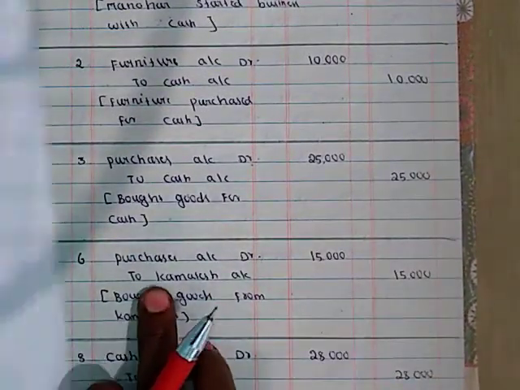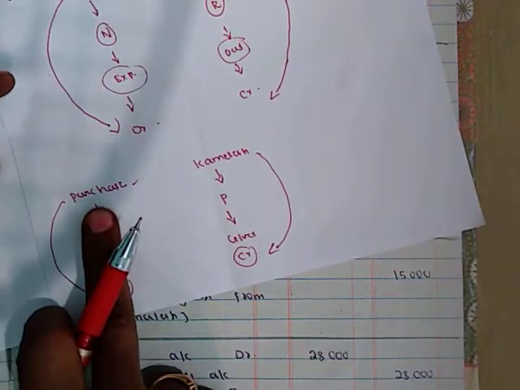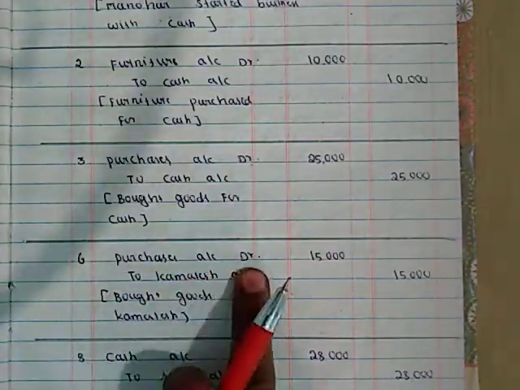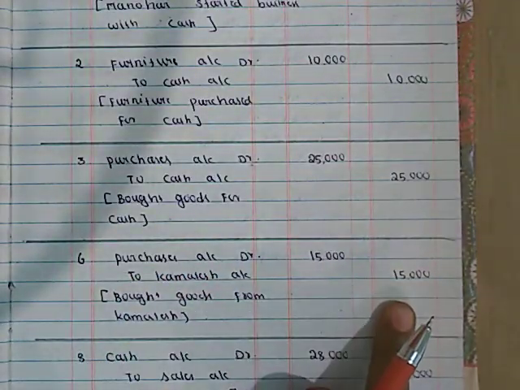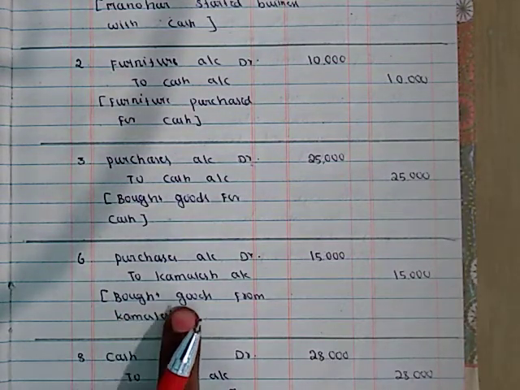So purchase account debited, debit to Kamalesh account. Bought goods from Kamalesh. Narration is bought goods from Kamalesh.